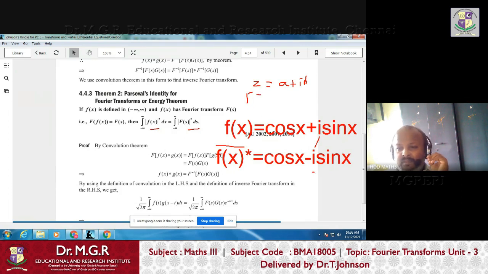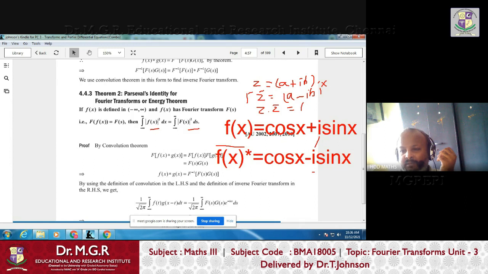The same thing holds in complex numbers also. If z is there, then z bar is denoted as a minus ib. So this is a complex number, and this is a complex valued function. Z and z bar are complex numbers, and f of x is a complex valued function. But whether it is a complex number or a complex valued function, multiplying z with z bar, or z with z star, sometimes they use bar or sometimes star, gives a plus ib into a minus ib. This multiplied with this, z into z bar, is simply the a plus b into a minus b formula.